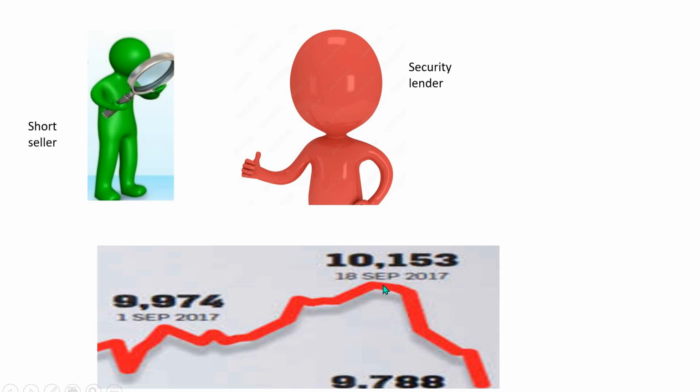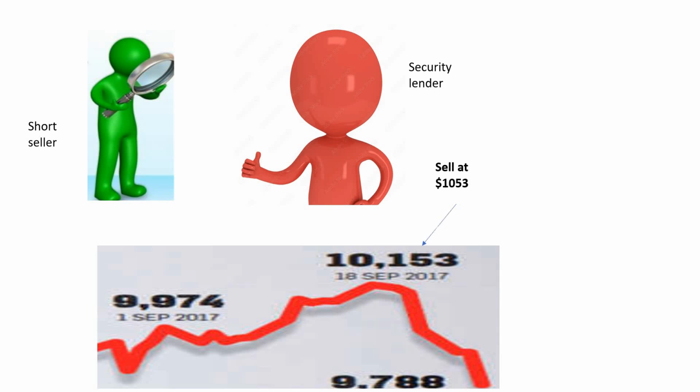So if he is right in his estimation that things will not go smoothly, the price will fall, and in that scenario, he will sell here and buy here. And if he's right, he will make a gain. Of course, if his estimation is wrong, then he will suffer a loss as well. Of course, to enter into this, the security lender, Mr. Red, will ask for interest. And after, let's say, the expiry of maybe 1 month, he wants his security back.